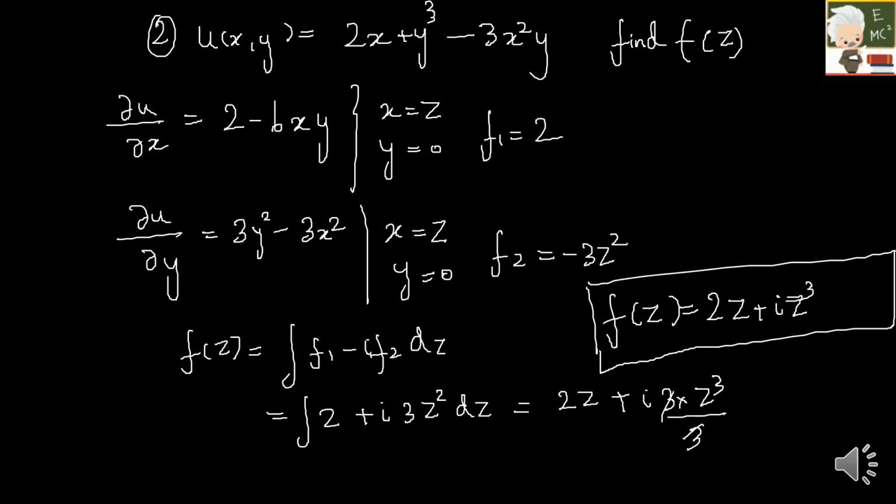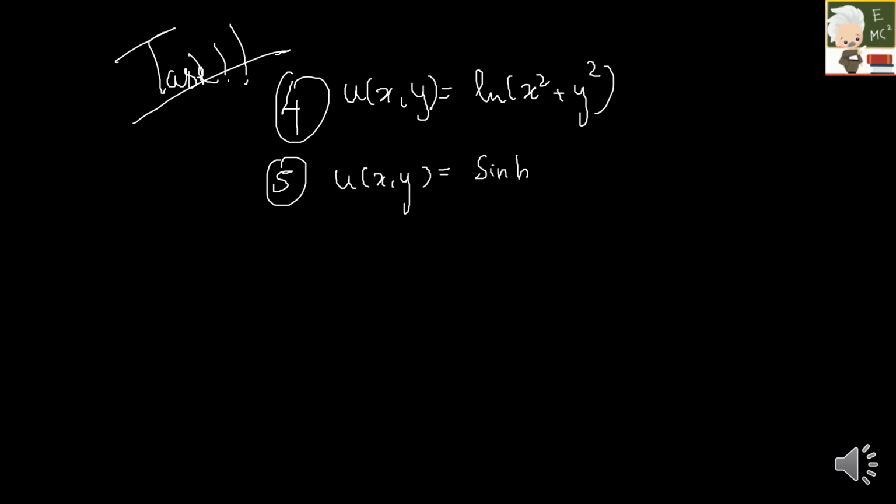So let me give you a few tasks. Just try it, okay? So the task for this type of problem here, I'll continue the numbering as 4. So here your u of x comma y is equal to ln of x square plus y square. And then the fifth one, it is u of x comma y is equal to sine hyperbolic x cos y.